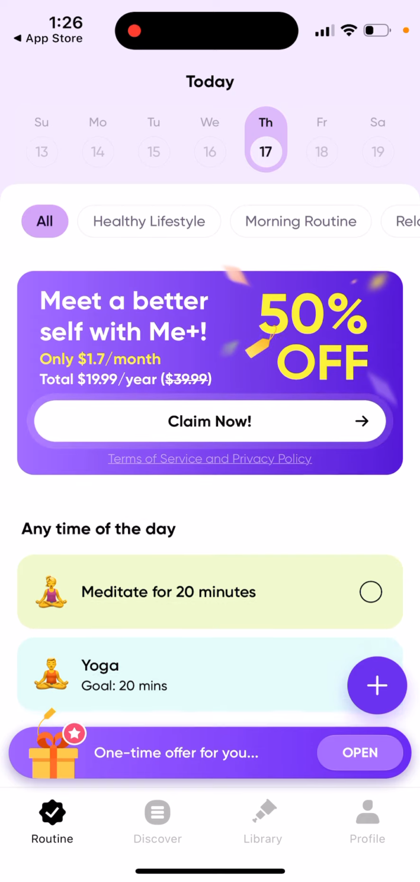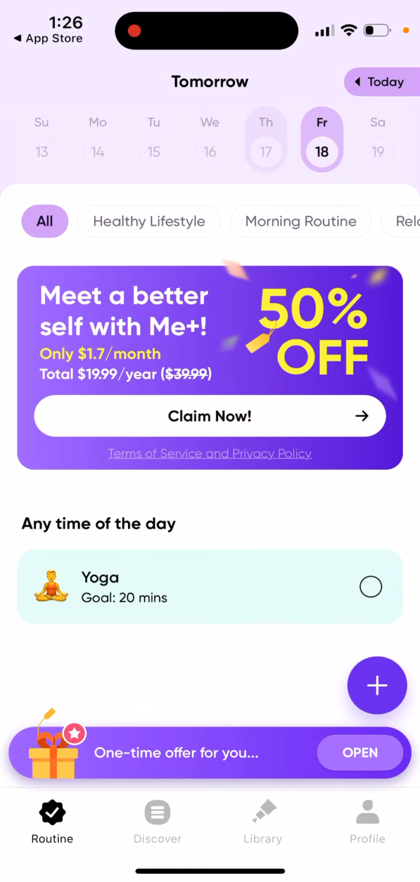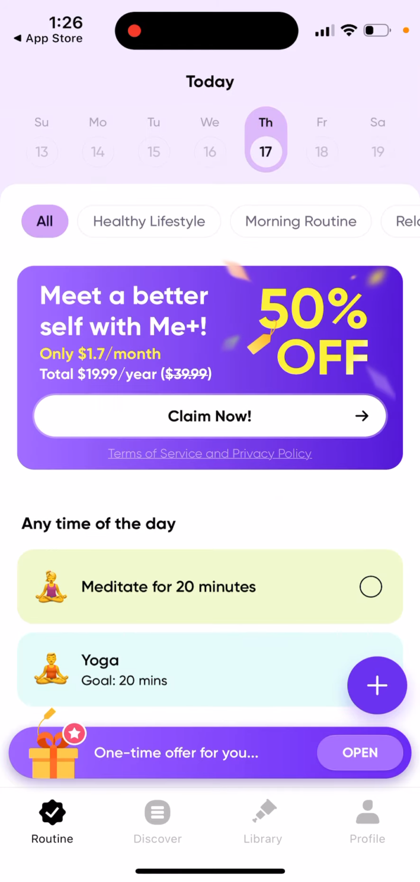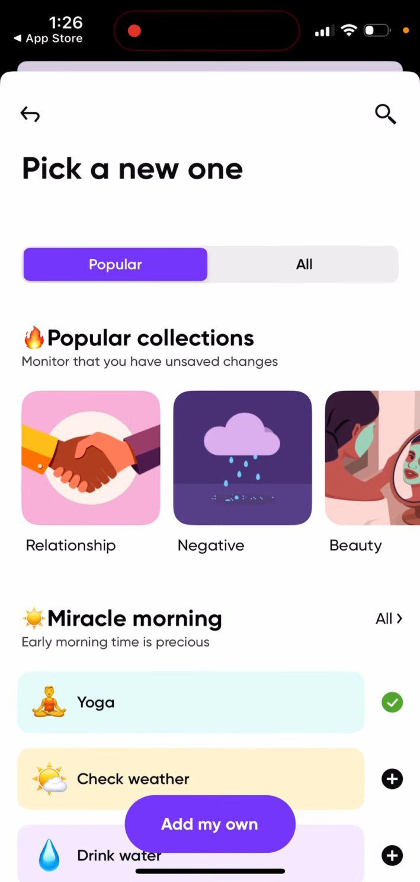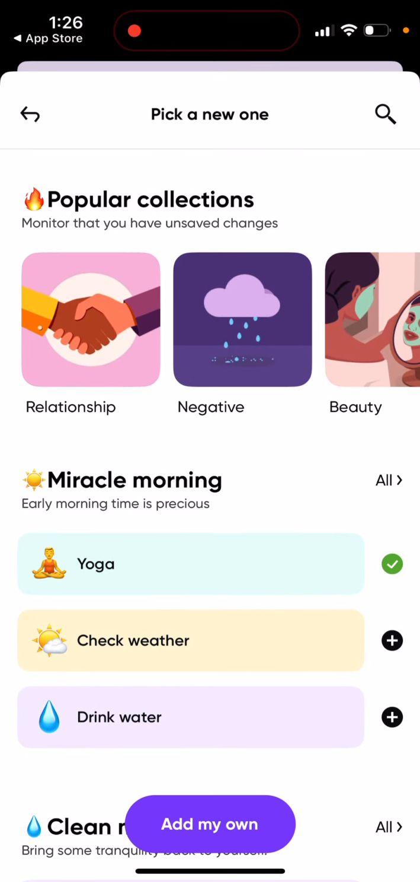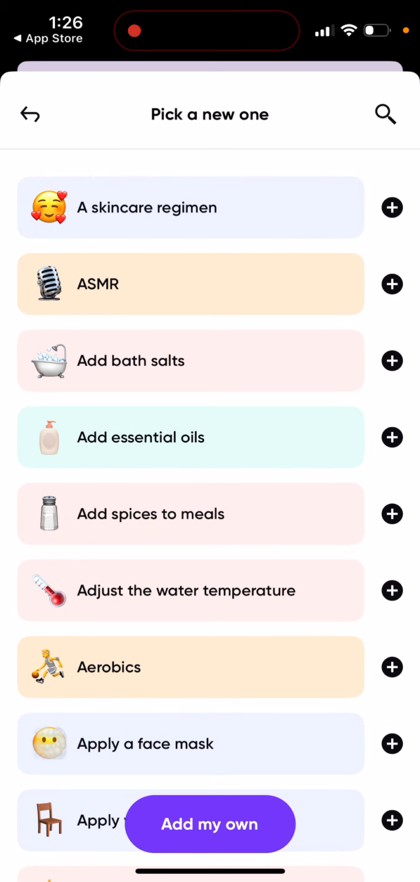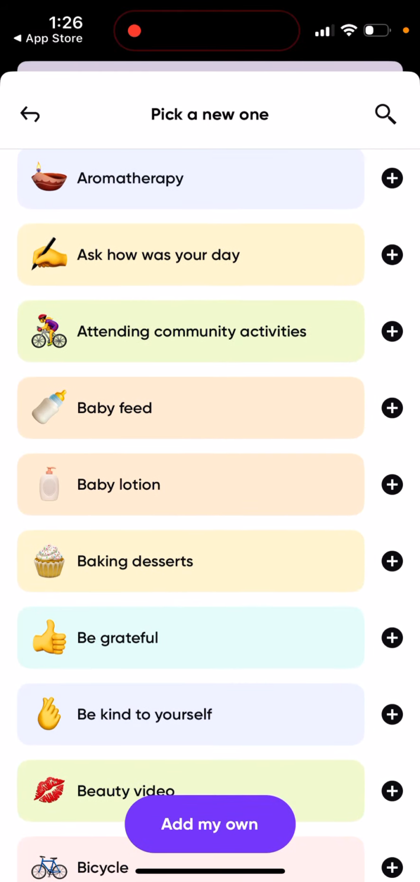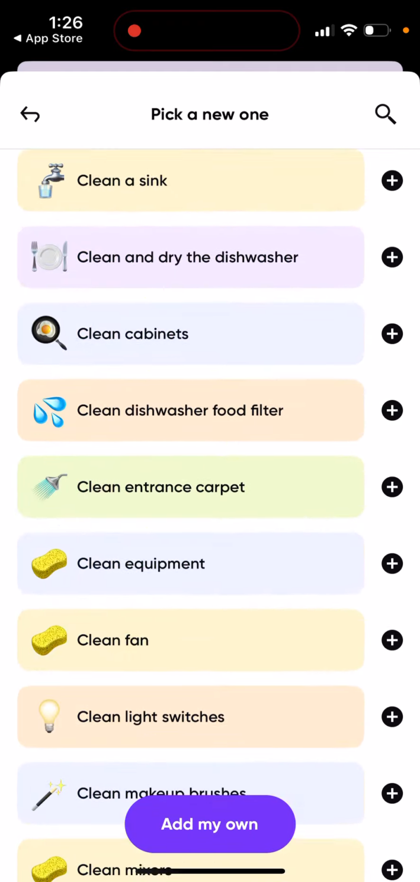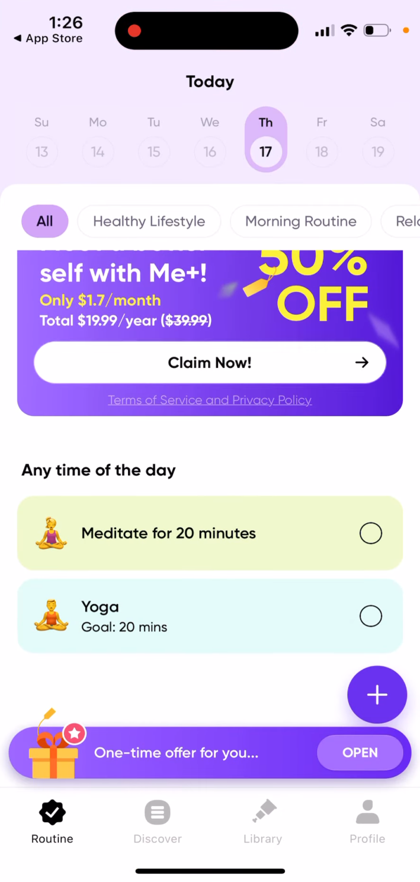And then how it works. Here you have your home screen, and in the bottom left tab it's called the routine tab, and at the top you have your calendar. So that's basically like a calendar app. Then I want to add some activity. There are a bunch of collections where you can already choose. And then there are all the categories like essential oils, aerobics, cycling, all of these things, even the smallest details you can find in this app.